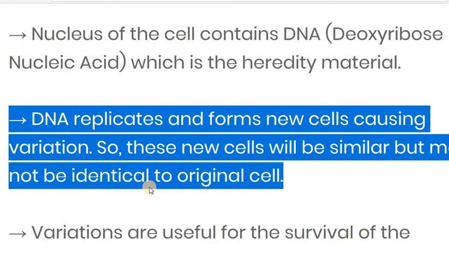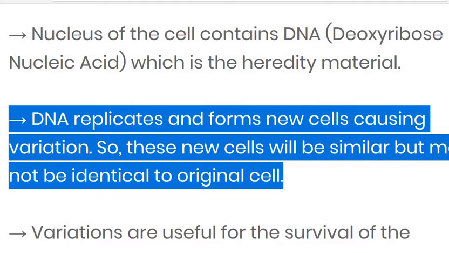This DNA replicates and forms a new cell, causing a variation. In asexual reproduction, what happens? Only one parent is involved. So there is very little chance of variation. But if you are talking about sexual reproduction, in that two parents are involved.